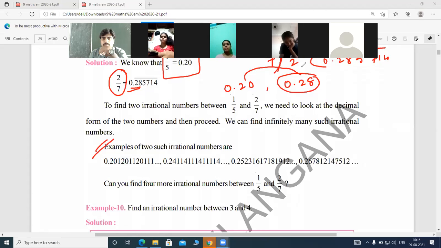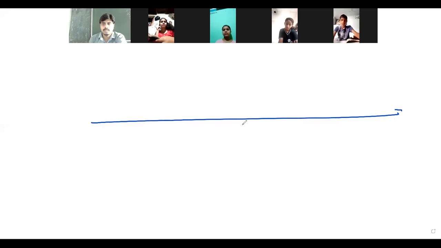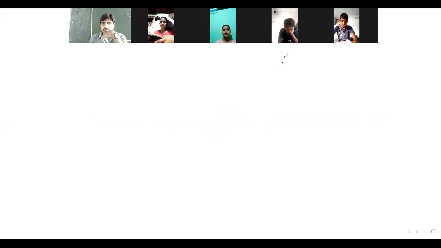If you take the number line, look at here. Suppose 0 is here and 1 is here. 0.2 will be maybe here, right? 0.28 is little more here itself, maybe. Okay. So between 0.20 and 0.28, 0.21 lies between these two numbers, right?